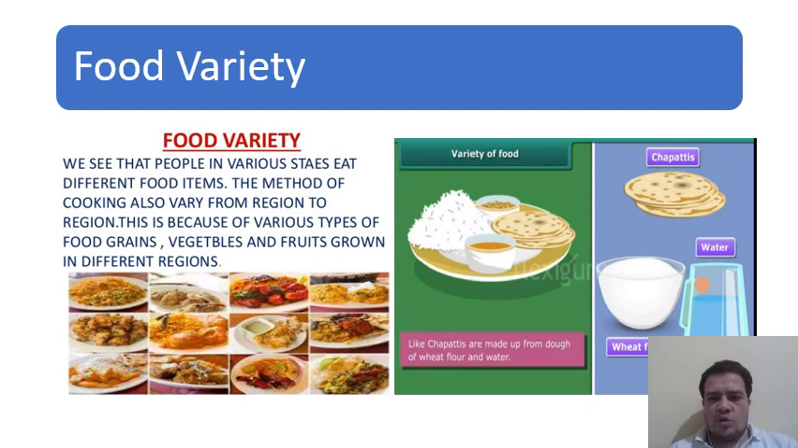So here it is shown the variety of food available, and as per the growth of the crops in particular region or states, the people in various states eat different food items. Okay, so what is the conclusion? That there are variety of foods, the different types of food materials are grown, and we have a number of food items.